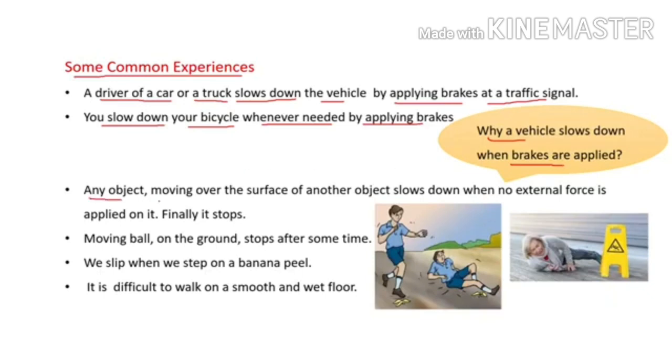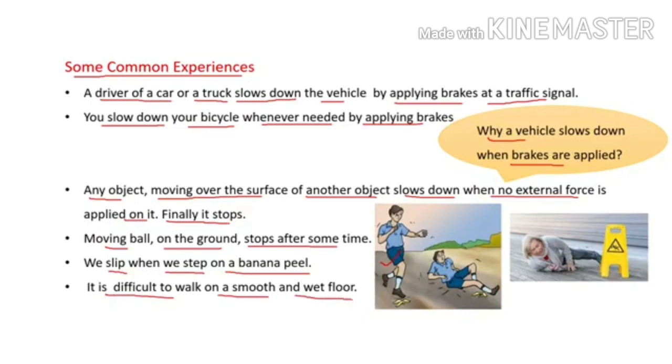Dear students, any object moving over the surface of another object slows down when no external force is applied on it. And what happens finally? It stops. A ball moving on the ground stops after some time. We slip when we step on a banana peel. It is difficult to walk on a smooth and wet floor. Why do we experience all this?